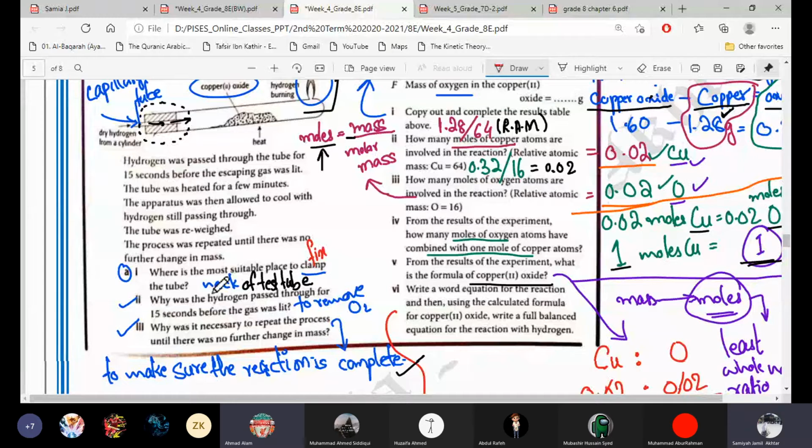Why was the hydrogen passed through for 15 seconds before the gas was lit? We allow hydrogen to enter into the test tube and it keeps on moving. We keep on passing the hydrogen gas. When the gas was lit, when it is escaping, still we are passing the hydrogen gas. Why?